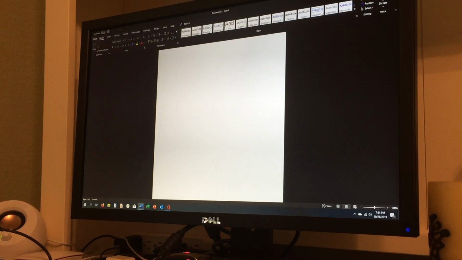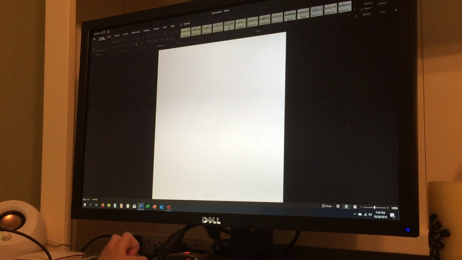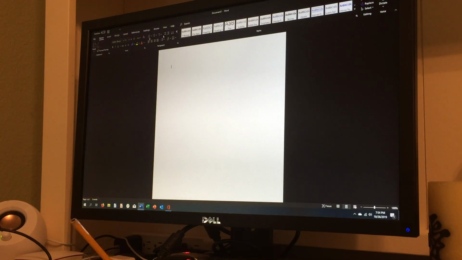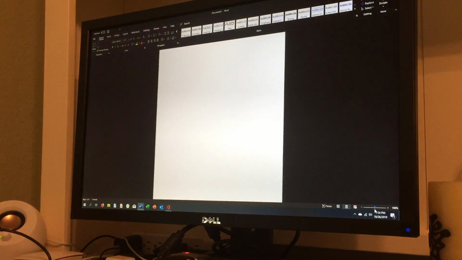So up here we have ribbon tabs, which look a bit different than they used to. Microsoft decided to update them because the old ribbon was getting old, of course, and they wanted to do some updating. So here is the new style of the ribbon in Office 365. As you can see, there's a million little tiny icons on the ribbon, and you can zoom in if you want, but this just zooms in the document. That's not what we want. There's a little zoom bar over here where you can expand the ribbon, but I don't see it, which is oddly strange. But you can zoom in the ribbon if you want.